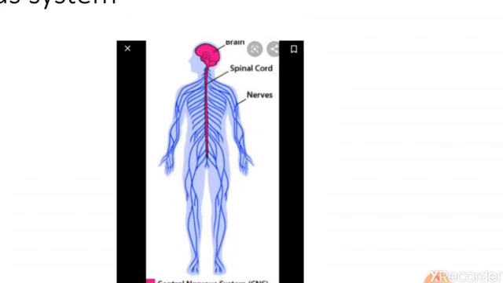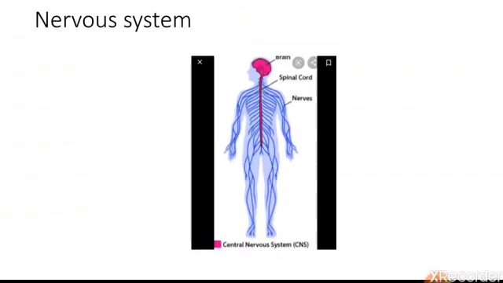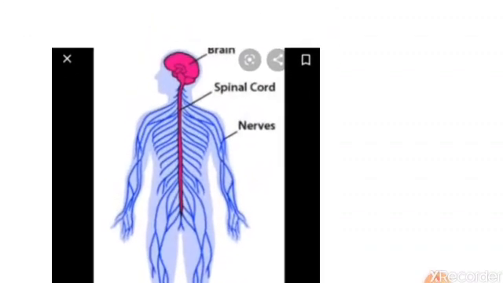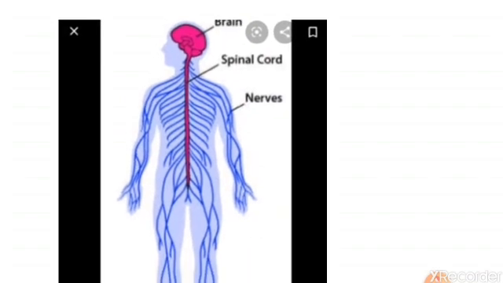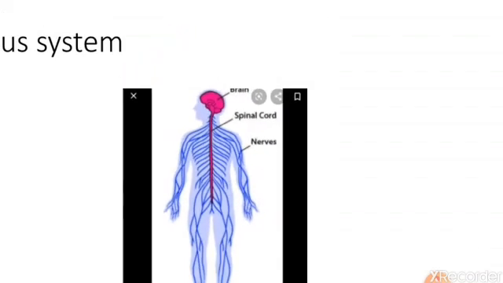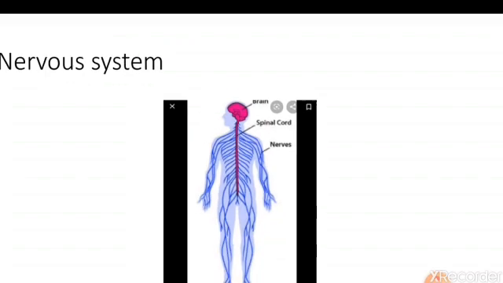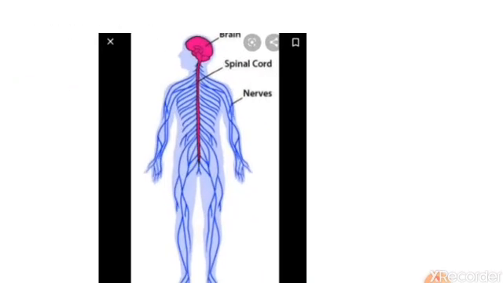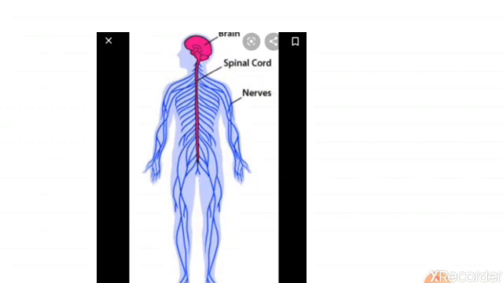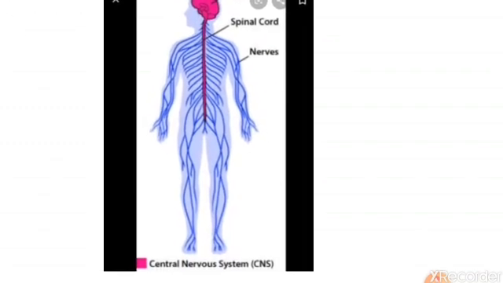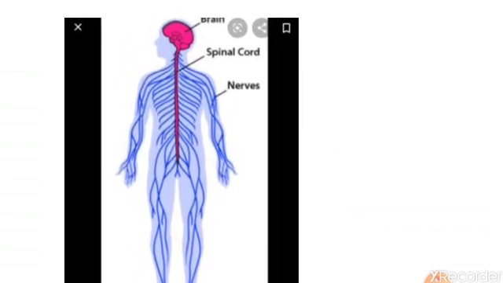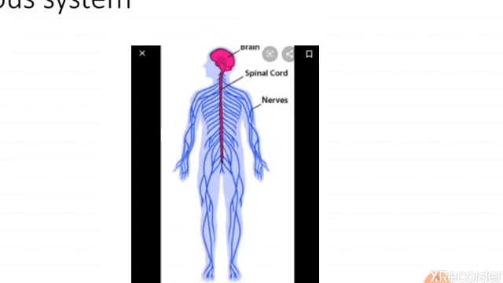Now this is a picture of the nervous system. You can see here the brain, the spinal cord and nerves. The blue lines are nerves. It controls our body. The brain is the CPU of our body. Like to run a computer properly, we need a proper CPU, like that, our brain controls the whole body.